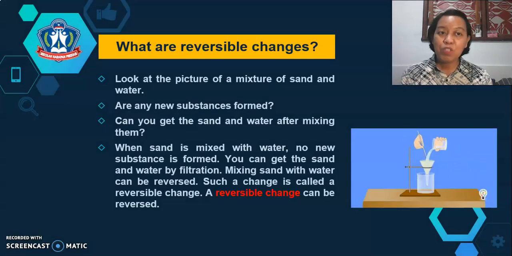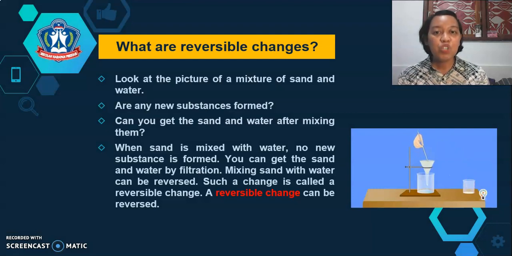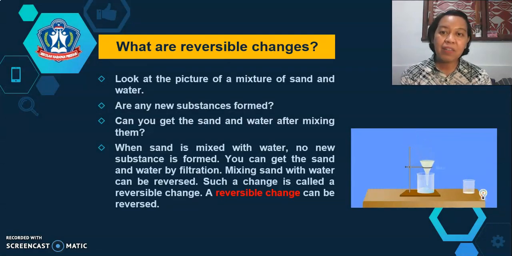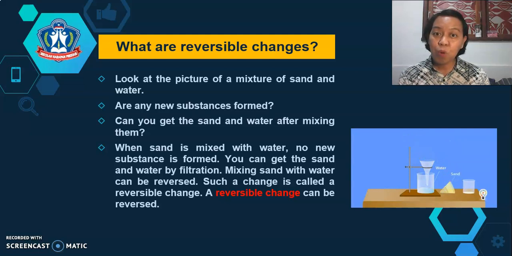What are reversible changes? Look at the picture of a mixture of sand and water. Are any new substances formed? Can you get the sand and water after mixing them? When sand is mixed with water, no new substance is formed. You can get the sand and water by filtration. Mixing with water can be reversed. Such a change is called a reversible change. A reversible change can be reversed.